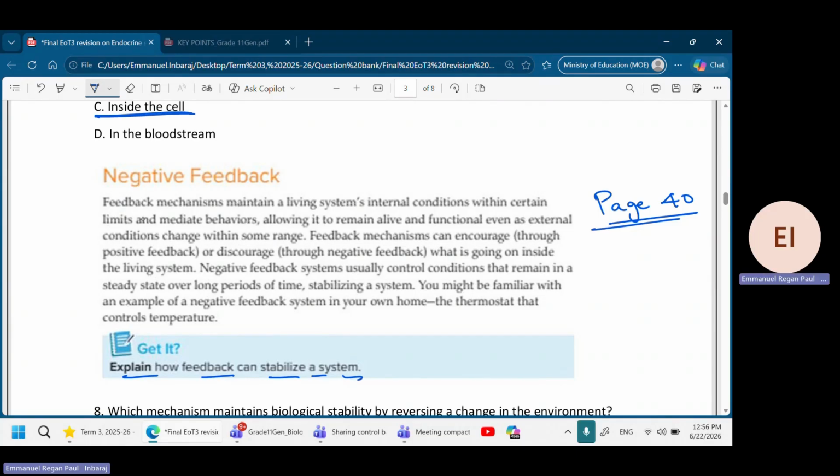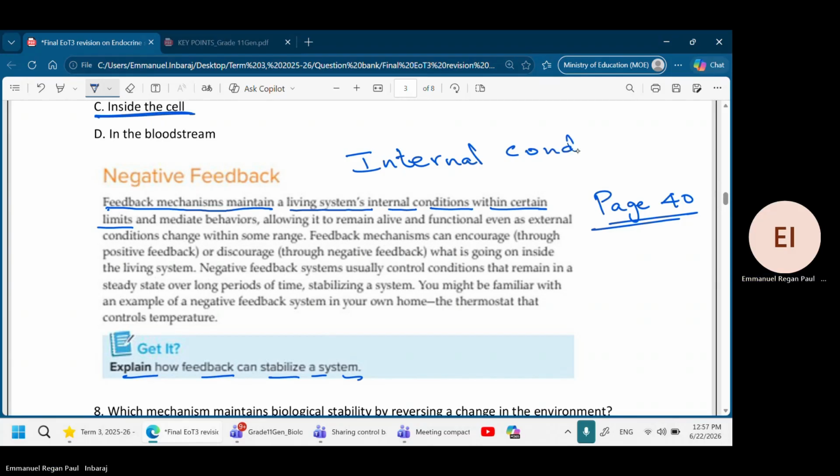A feedback mechanism maintains a living system's internal condition within certain limits. They always keep the internal condition within a limit. So the keyword here is that they keep the internal conditions within a limit.